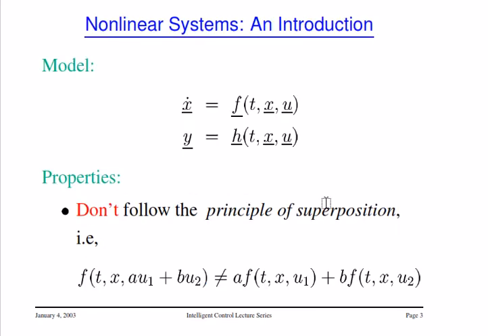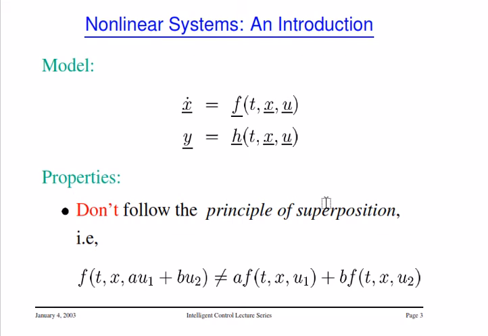Nonlinear system introduction. This is a model. Suppose that x dot equal to f of t, x, and u, and next y denoted by h of t, x, u.